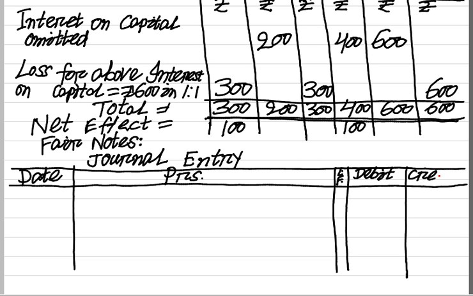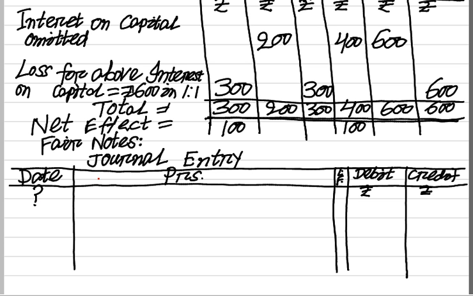The date is not there, so put a dash or a question mark.